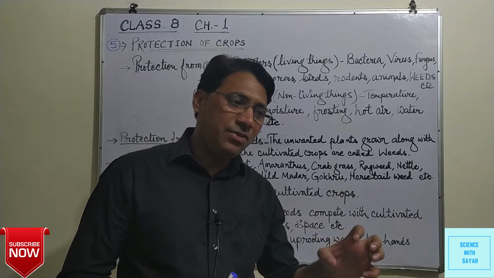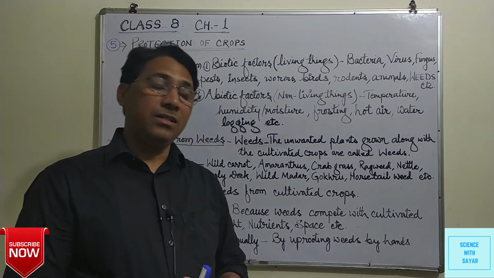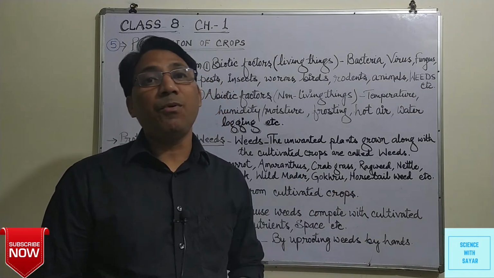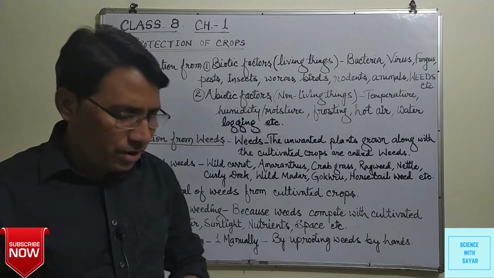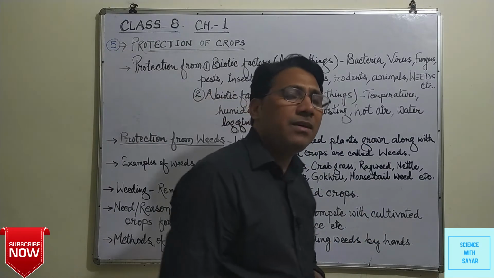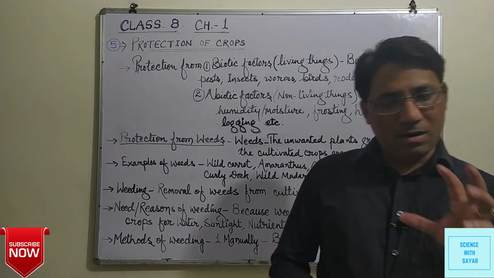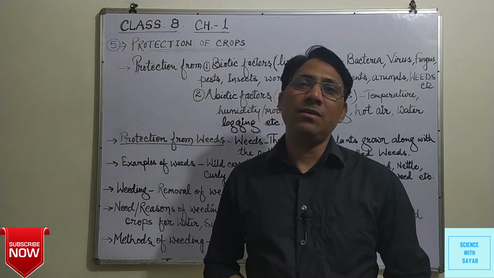But if these unwanted plants are also growing there, they also take all the things or substances which we provide to the cultivated crops. For example, in a farmland, if we grow wheat crops, the wheat crop is desirable to us, but